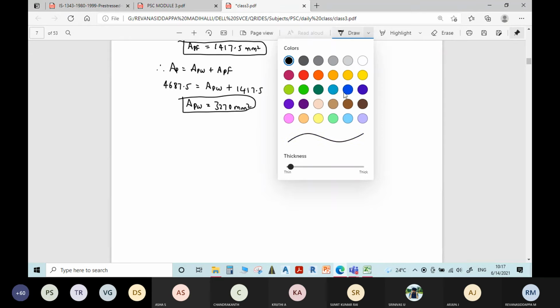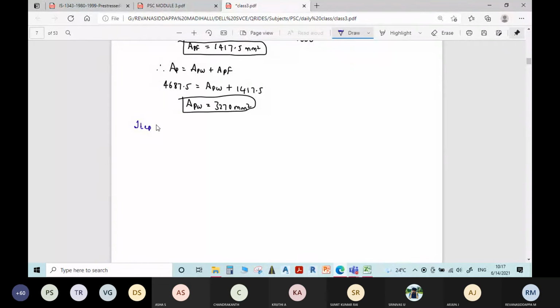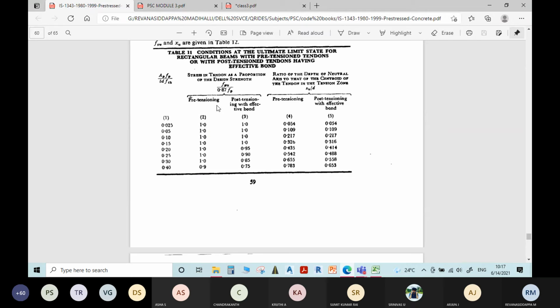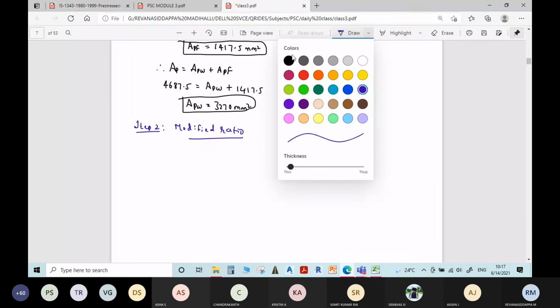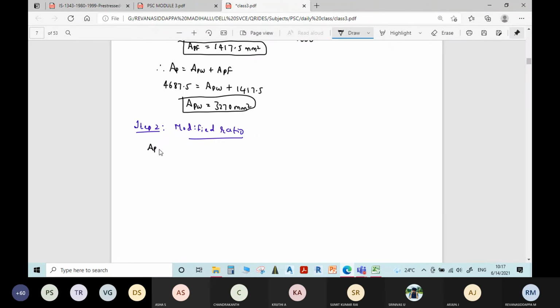Okay, moving on to the next step, step 2. That is the modified ratio. The actual ratio given in the code book is APFP divided by BDFCK. It will become APW FP divided by BWD into FCK.